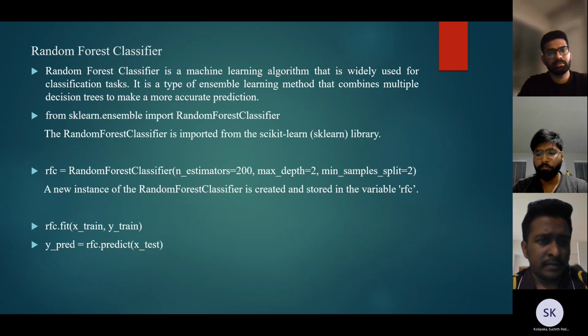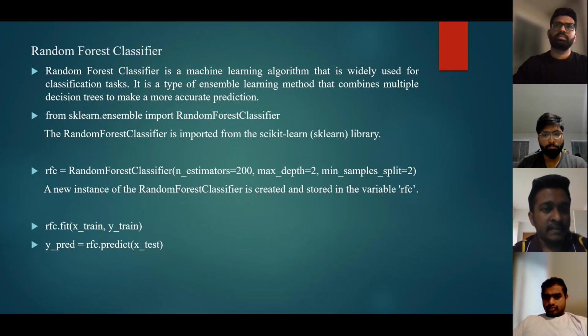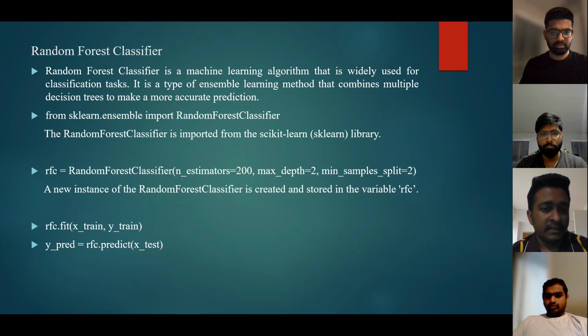The process for the random forest classifier in Python is, first we need to import the libraries, such as the scikit-learn library. Then we need to create a new instance of the random forest classifier and store it in a variable called RFC. After that, we can train the random forest classifier on the training data using the fit method, with X_train and y_train as the variables. Finally, we train the model using the random forest classifier. This is how the random forest classifier algorithm works.